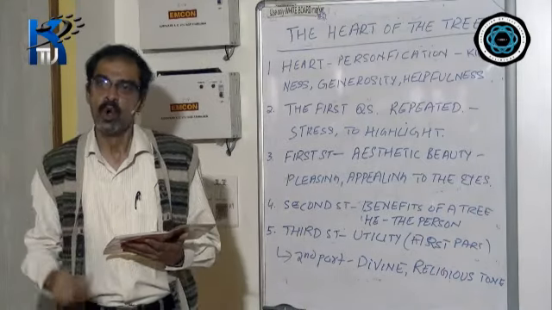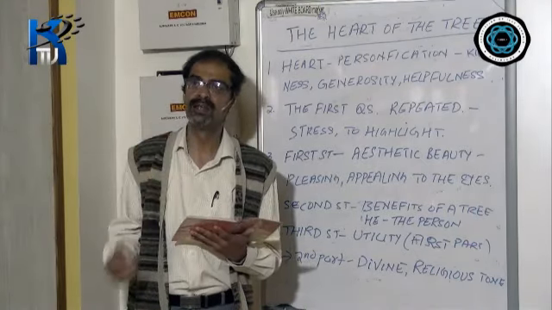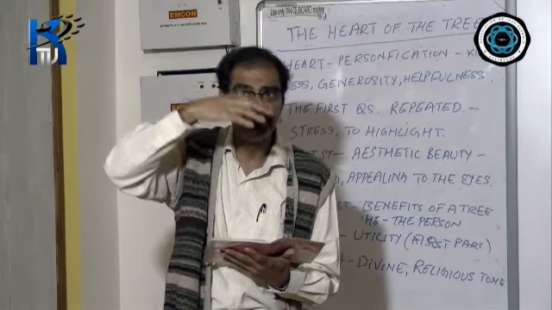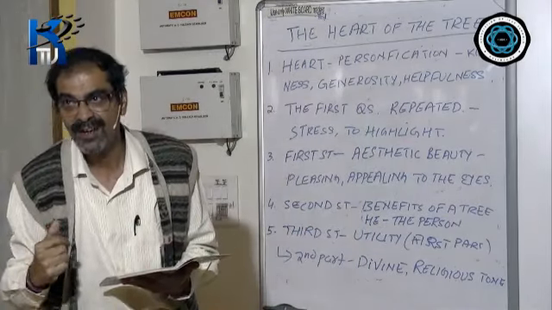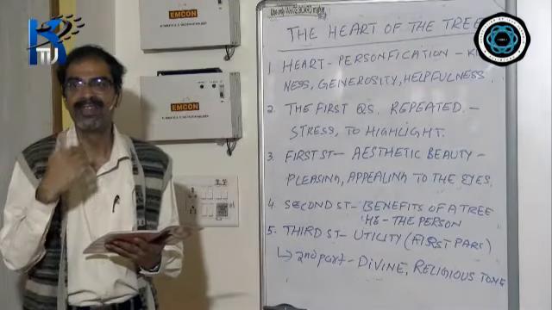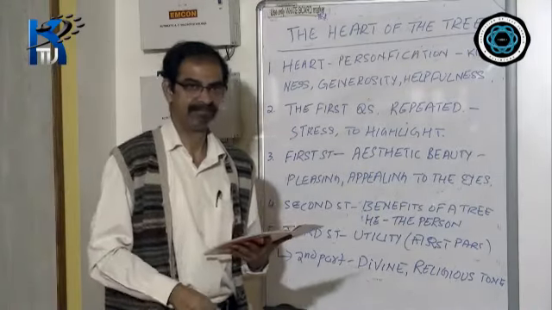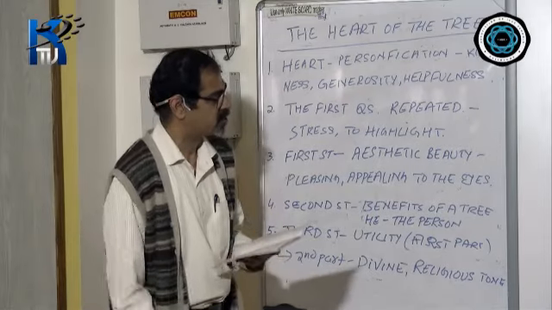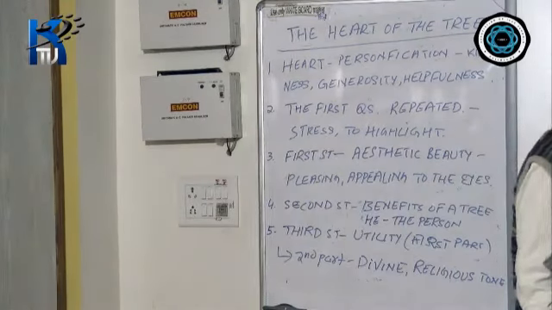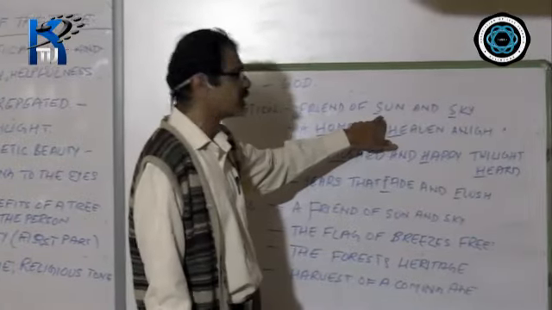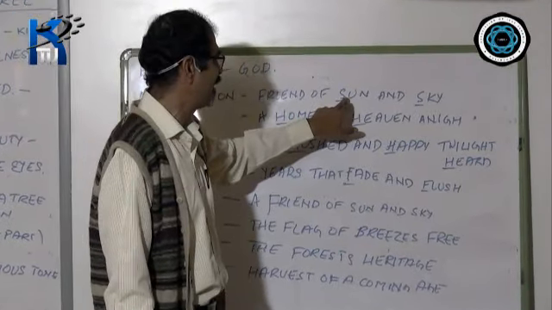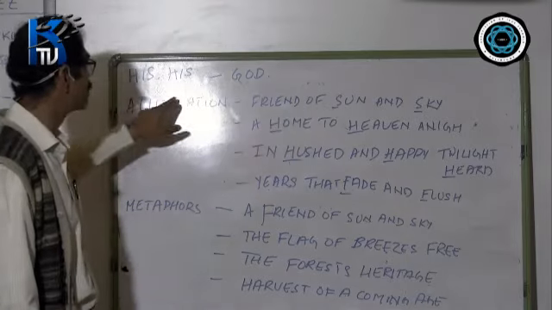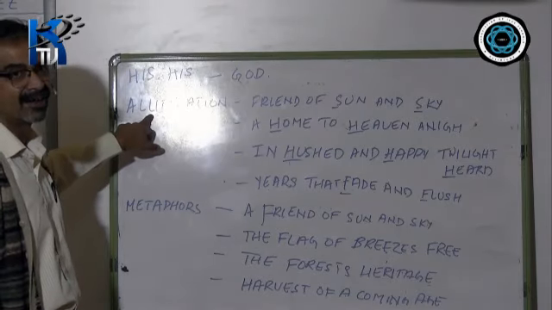On the other hand, when the sun rises and shines in the morning, the rays of the sun first fall on the top branches of the trees. That way, the sun and the tree are friends. Now remember, in this line, there are two figures of speech. Friend of sun and sky. There is a repetition of the consonant sound S. Sun, sky. When consonant sounds are repeated, it is a figure of speech called alliteration.